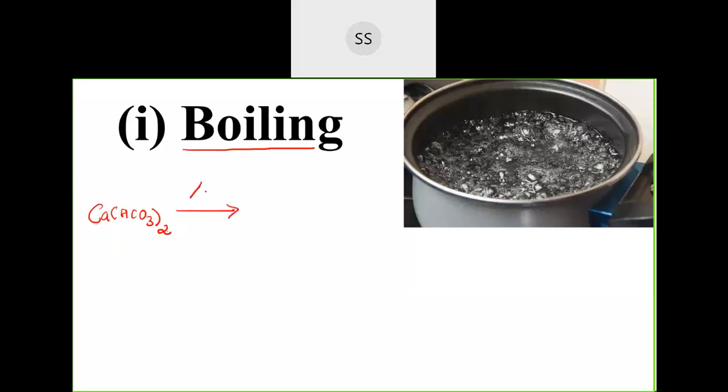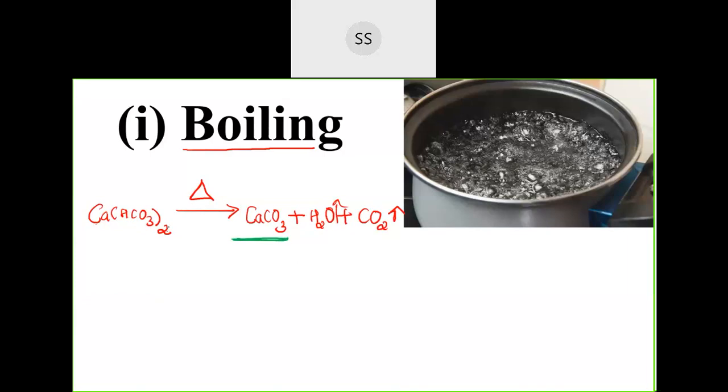When you heat any bicarbonate, initially it will break down. They will escape out during the heating process. They form calcium carbonate, plus water goes out and carbon dioxide also goes out. These will escape during the process. So what remains is only calcium carbonate. That calcium carbonate which is left, you can filter and remove from the water. So this is the method.